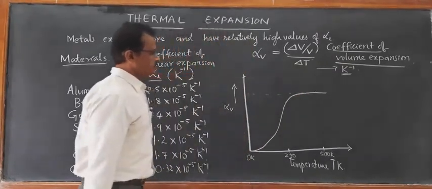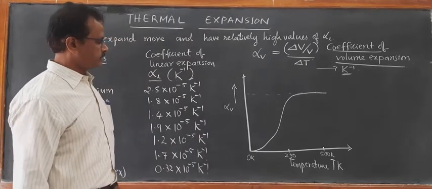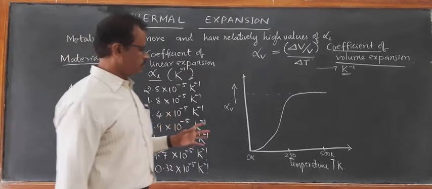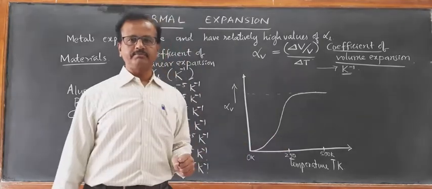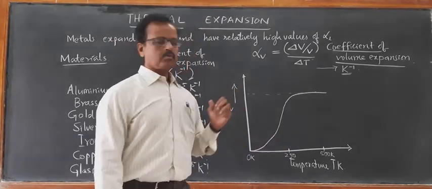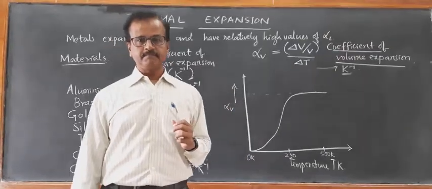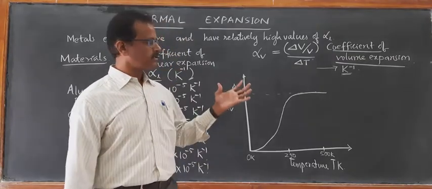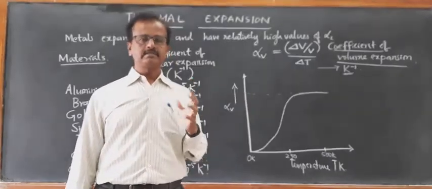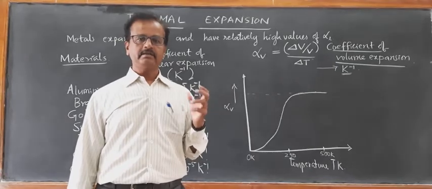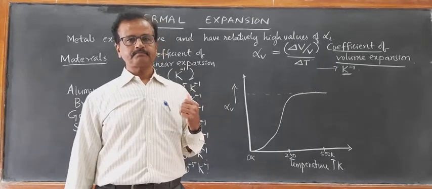So this is the behavior of the materials with respect to variation of temperature as far as volume expansion is concerned. Now let us study some of the solids, liquids and later on gases.